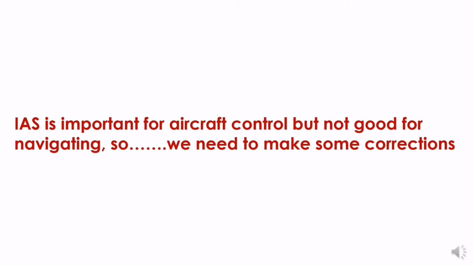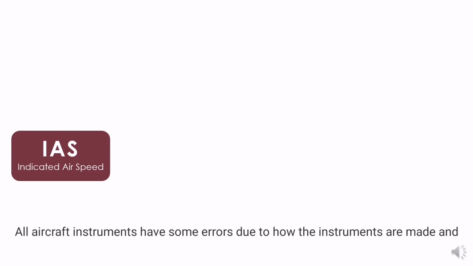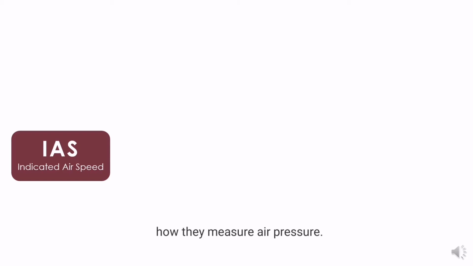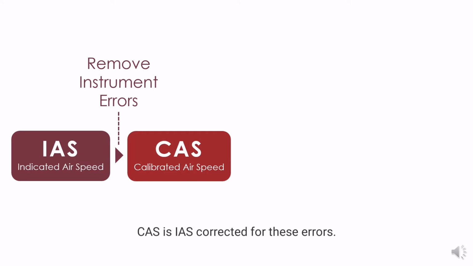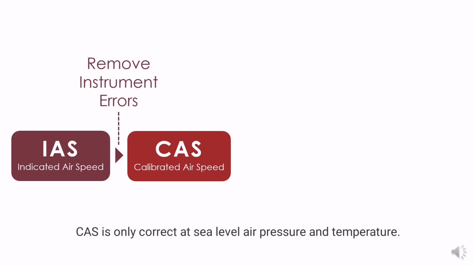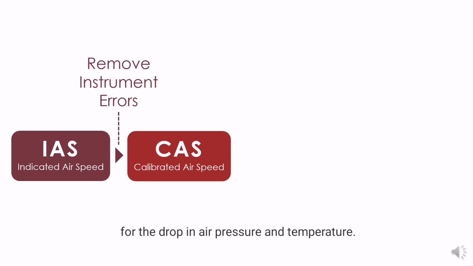Indicated airspeed is important for aircraft control, but not good for navigating. So we need to make some corrections. All aircraft instruments have some errors due to how the instruments are made and how they measure air pressure. Calibrated airspeed is indicated airspeed corrected for these errors. Calibrated airspeed is only correct at sea level air pressure and temperature. As the aircraft climbs, calibrated airspeed will need to be corrected for the drop in air pressure and temperature.